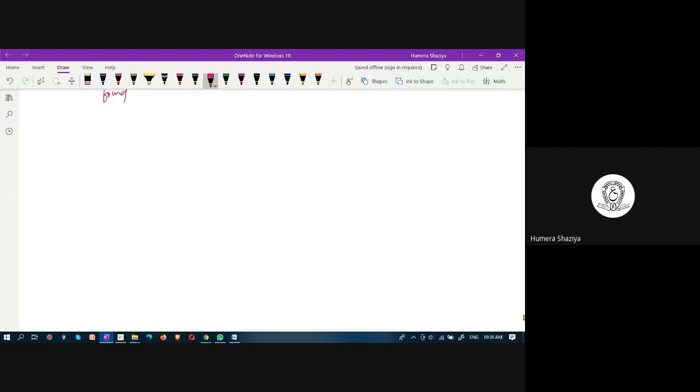Next algorithm is depth first search. In depth first search, the search begins by following one direction and reaching down and down until there are no more nodes.